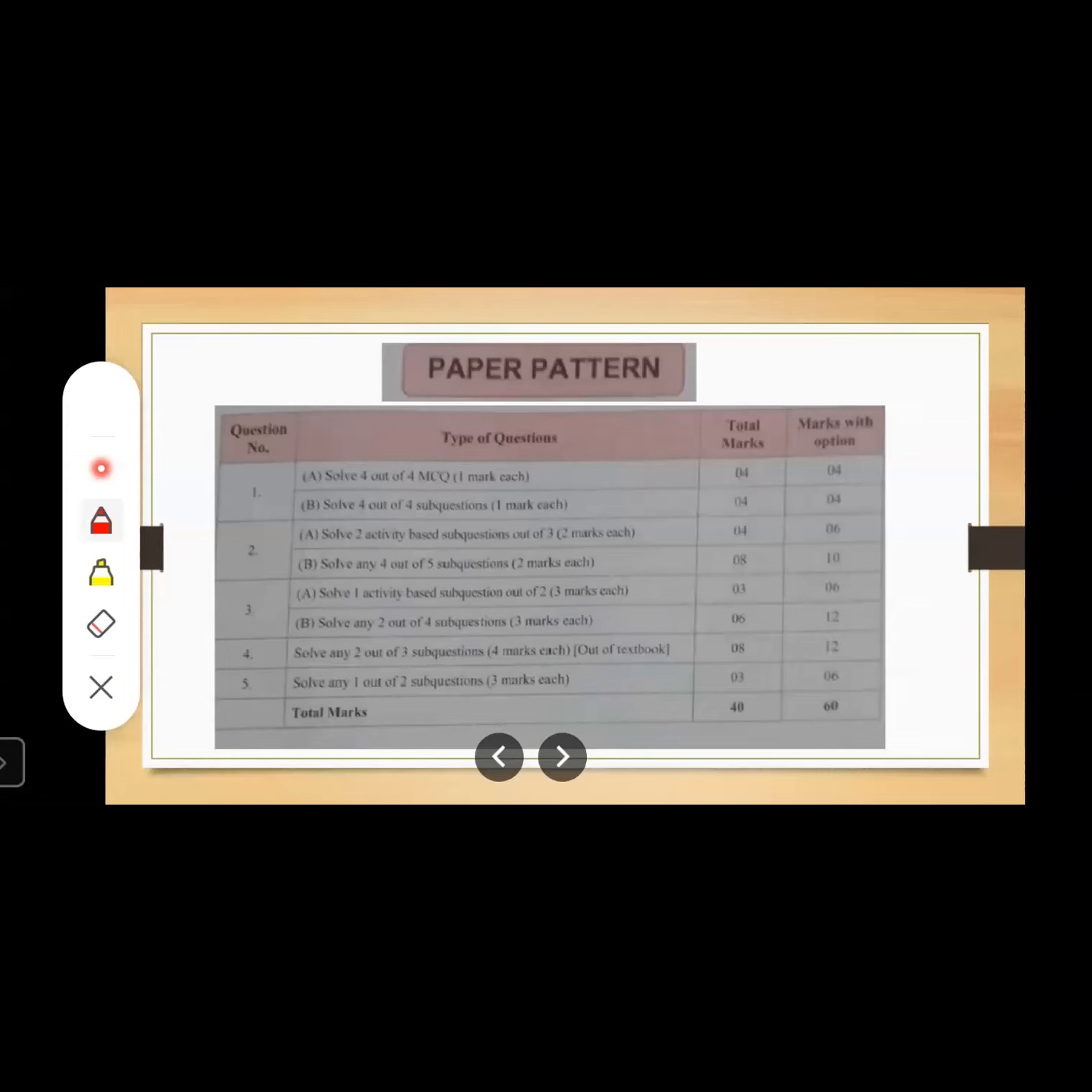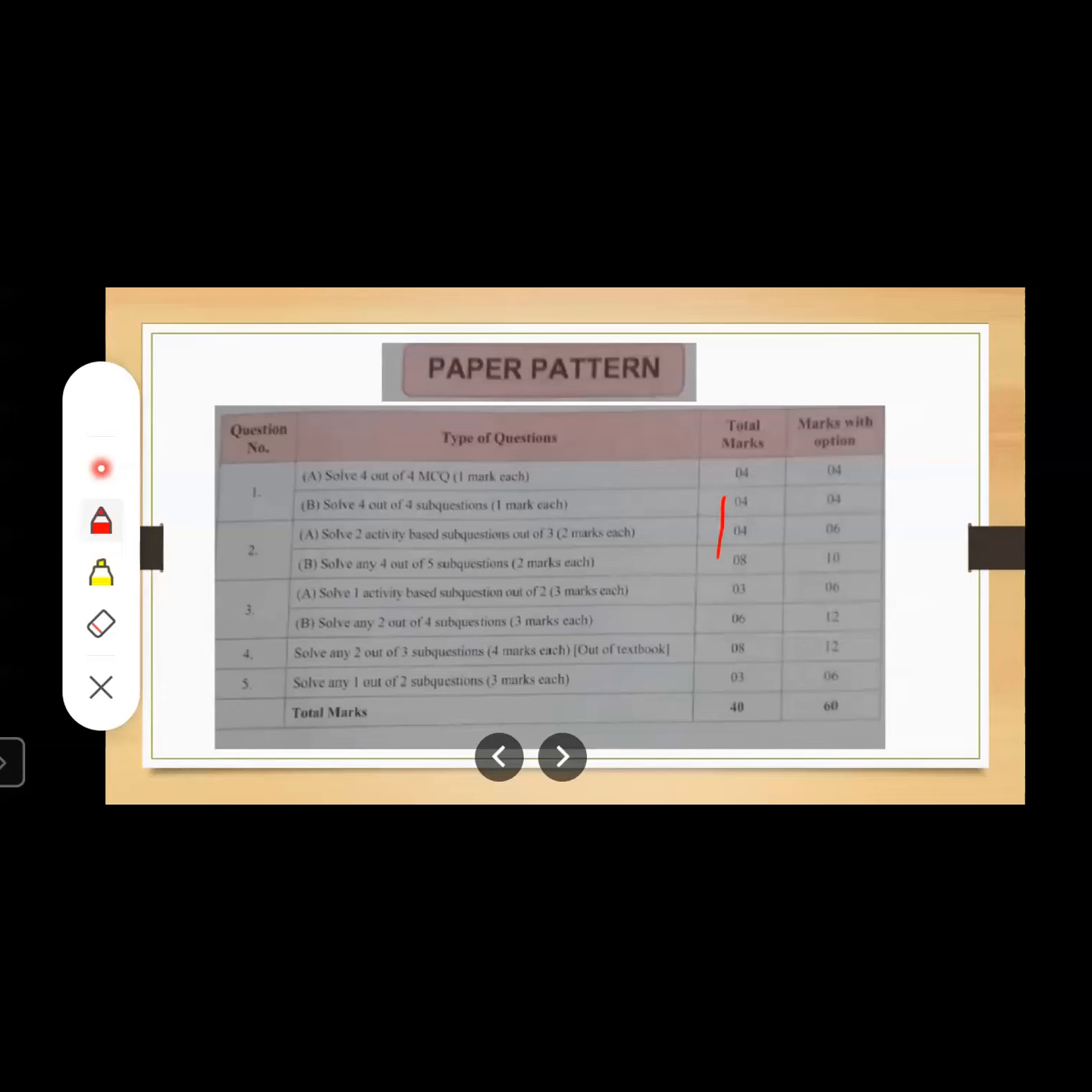Now listen students, question number 2 and 3, they are activity based questions. These activity based questions are totally based on your syllabus only. These activities are going to come from the textbook itself, word to word and digit to digit, same to same. Whatever activities are given in your textbook will be there for your exam. Okay.